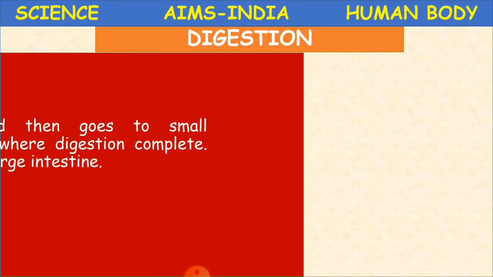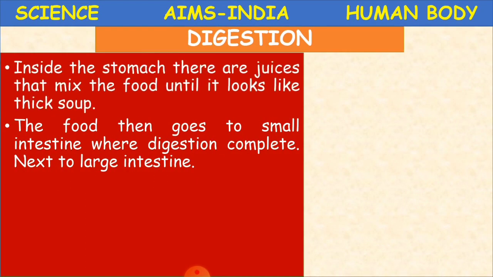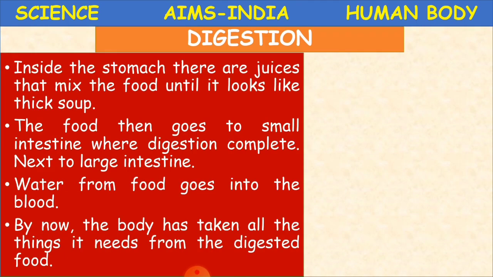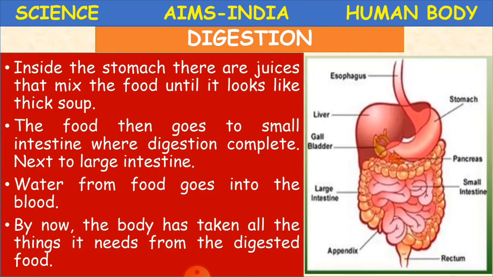We'll see here. Inside the stomach, there are juices that mix the food until it looks like thick soup. Already we chew our food and make it into small particles, so it becomes smooth, and then we swallow it and that food travels along the food pipe and goes into the stomach.